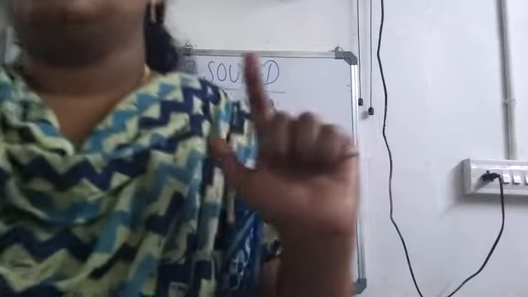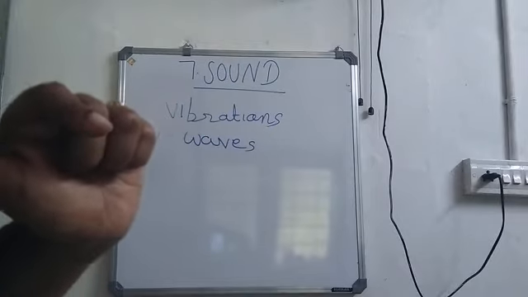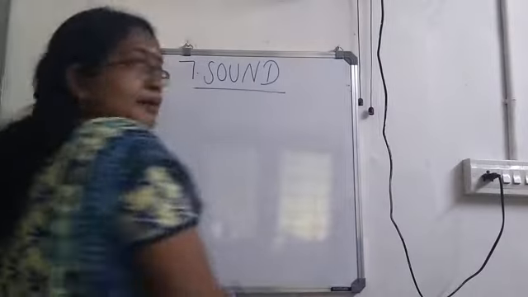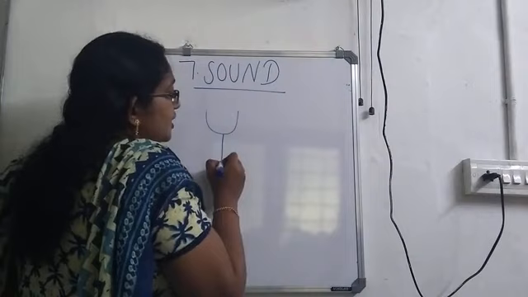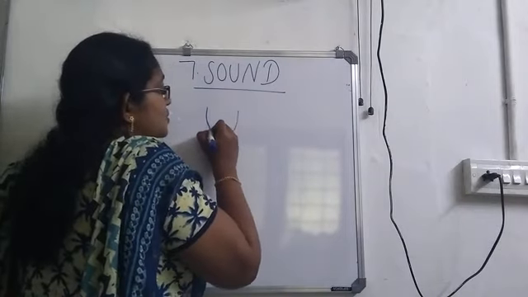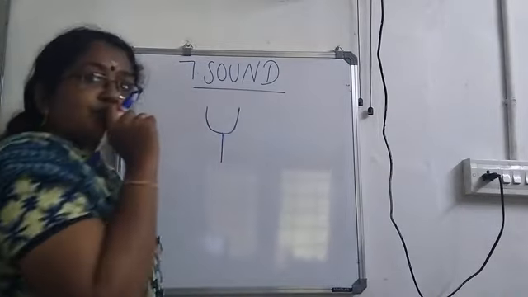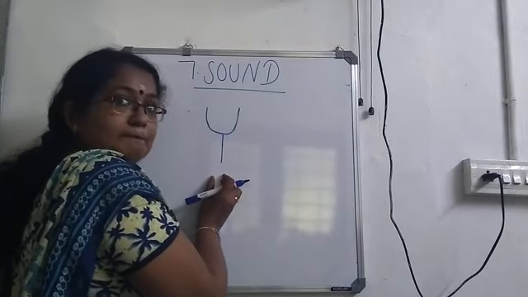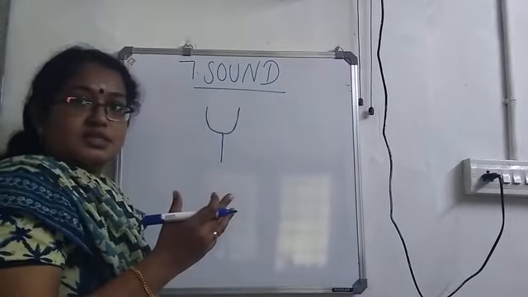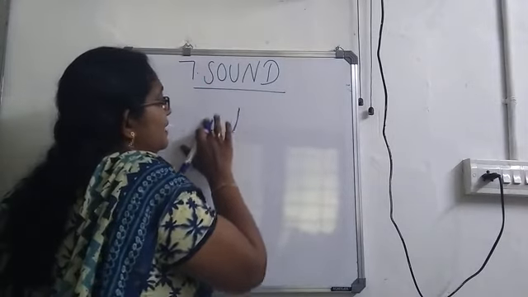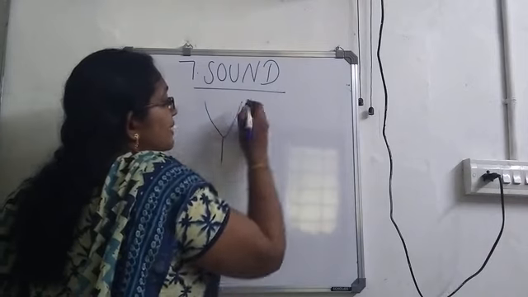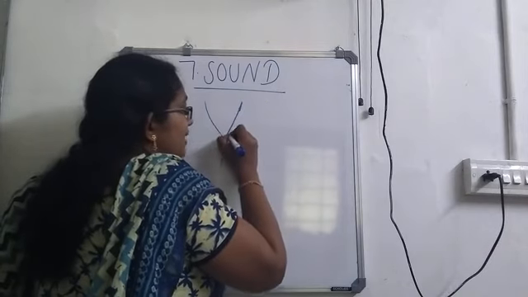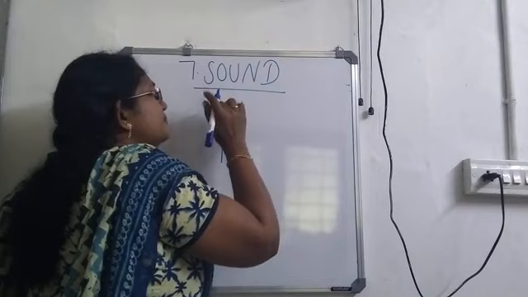Okay. Now, next we will be considering how the sound moves in a medium. For that, I'm considering a tuning fork. So this is actually a tuning fork. A tuning fork consists of a stem with two prongs. This much bend won't be there, but almost like this we will consider. This will be a tuning fork, and it is made up of steel.